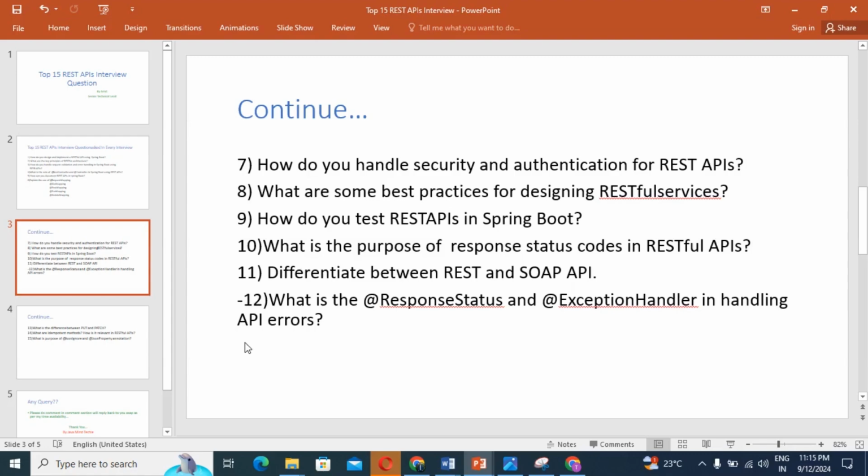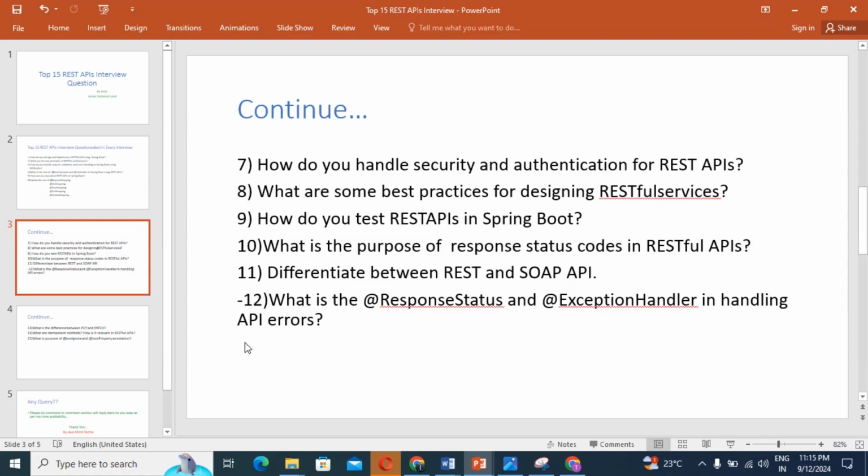So guys, the next question: what is the purpose of response status codes in a RESTful API, right? That is also one important question. Okay, next question: differentiate between REST and SOAP API. If we already have SOAP API, why is REST needed, right? That is one question.